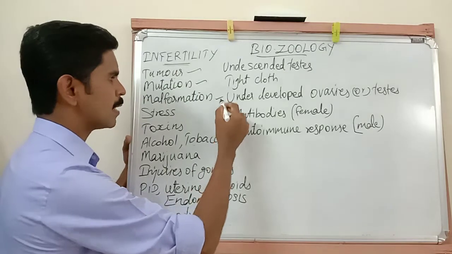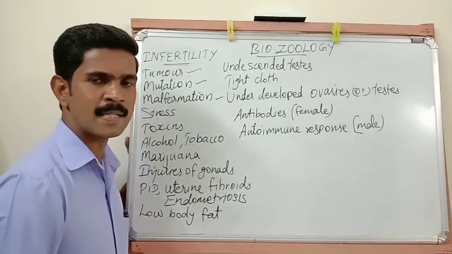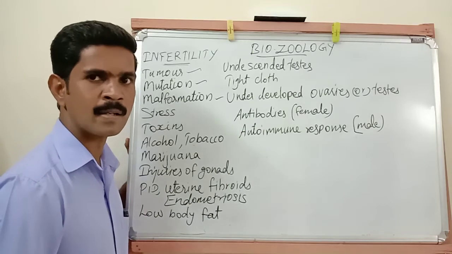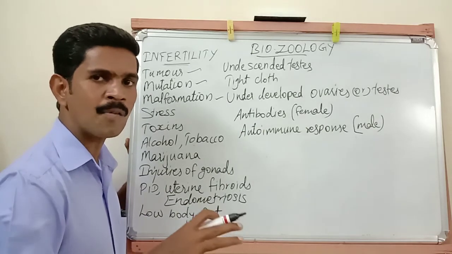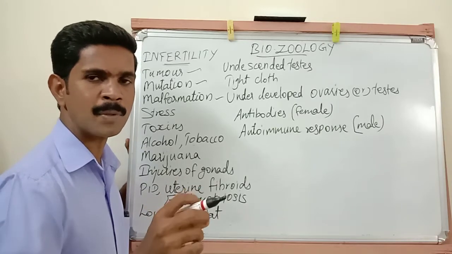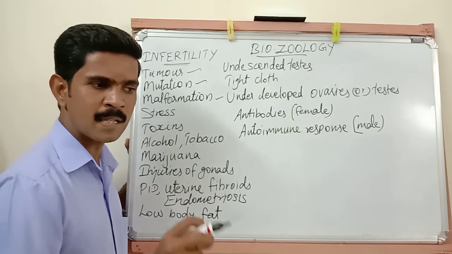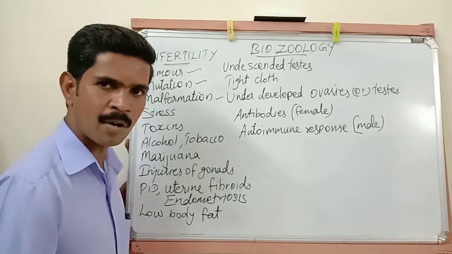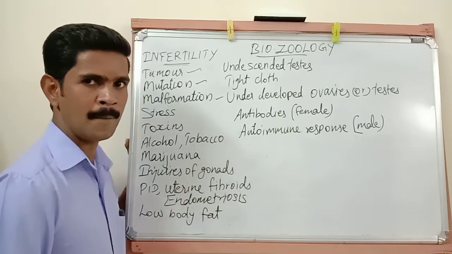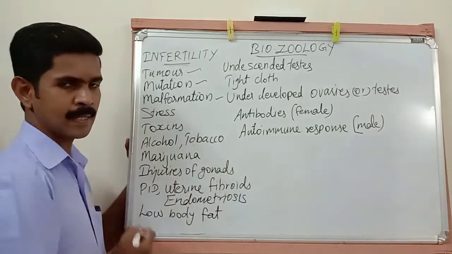Then the third reason, malformation. In some persons, the sex organs or reproductive organs are not formed properly, particularly the cervix region and the fallopian tube. In the female reproductive system, if the cervix or the fallopian tube is not formed or developed properly, it leads to infertility. So this is the third reason.